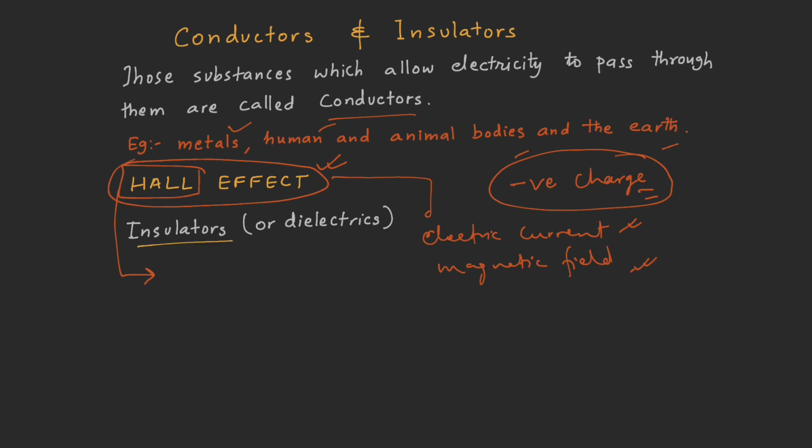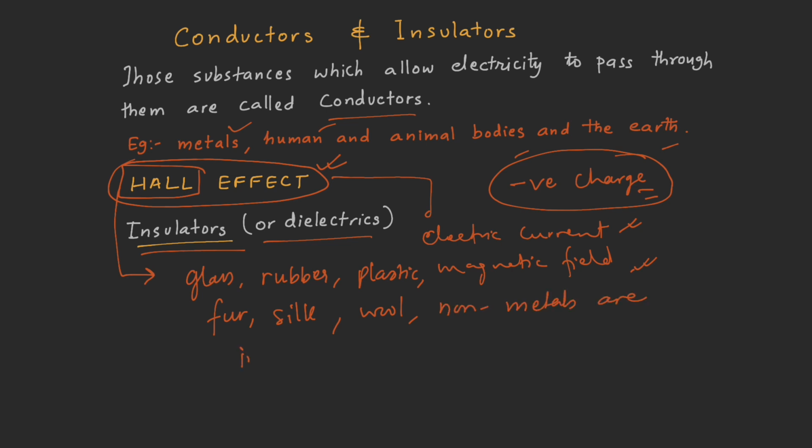Then there are substances which don't allow electricity to pass through them, and they are called insulators or dielectrics. For example, a glass rod is an insulator, and for the same reason we can say rubber, plastic, fur, silk, wool, and mostly the non-metals are insulators. Materials are broadly classified as conductors and insulators.